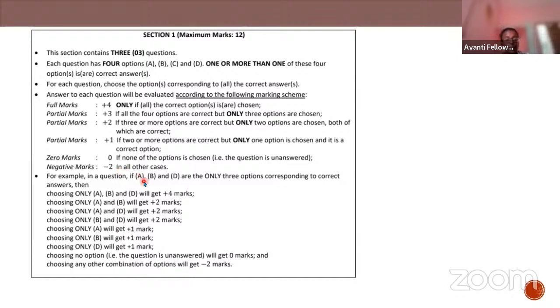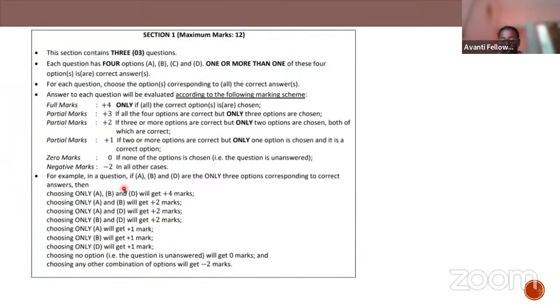For example, here when A, B, and D are the only options which are right, if you choose A, B, and D, you'll get plus 4 marks.